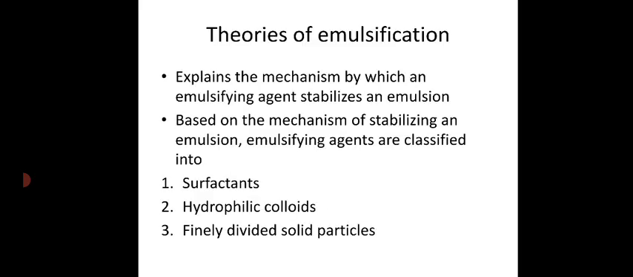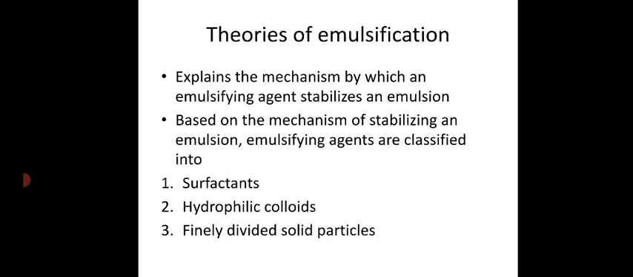Now we can come into the topic in detail, that is, theories of emulsification. So emulsification is the mechanism by which an emulsion is being stabilized by the addition of an emulsifying agent. Theories of emulsification explain the mechanism by which an emulsifying agent stabilizes an emulsion by the addition of a suitable concentration of emulsifying agent. That is very important, because the concentration of emulsifying agent which we are adding also plays a crucial role in the stability of the emulsion.